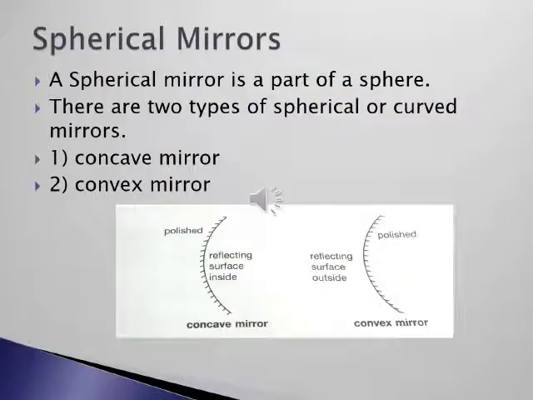Next topic is spherical mirrors. A spherical mirror is a part of a sphere. There are two types of spherical or curved mirrors. First is concave mirror, second is convex mirror. Students, this is the diagram. In this diagram you can see that in a concave mirror there is a reflecting surface inside and a polished surface outside. But in the case of a convex mirror there is a reflecting surface outside and a polished surface inside.